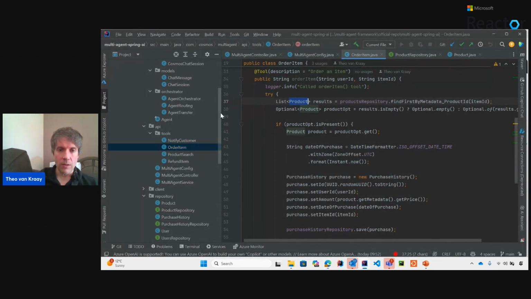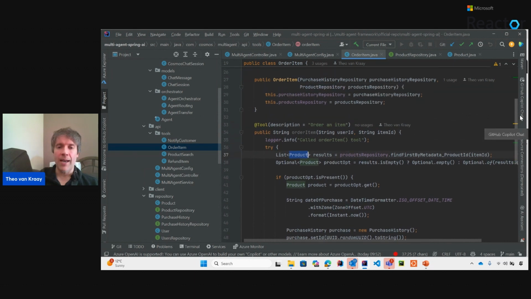So that's that. Notice, you heard about it before as well, but Spring AI has the same feature. Various methods have a tool decorator. Anything that you mark with this tool annotation is signifying to Spring AI that I want the LLM to be able to generate code dynamically that can call these methods.